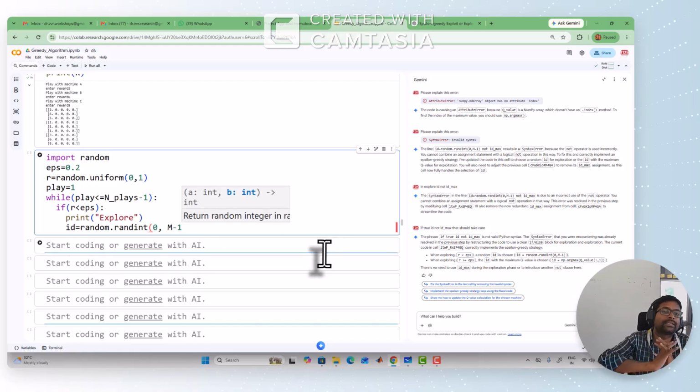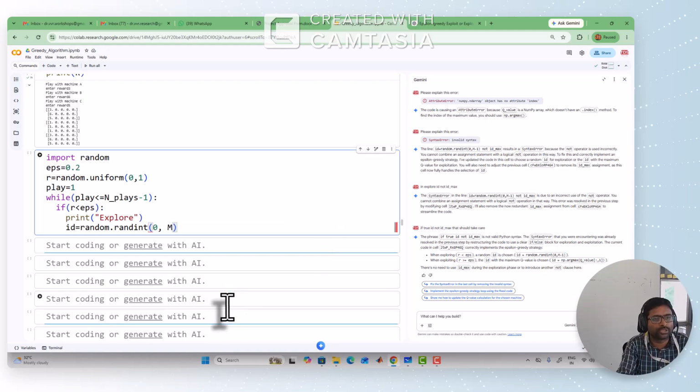Greedy means we can choose all the missions. From the first mission to the last mission, we can choose any of them. So rand integer from 0 to m. So you can choose 0. So you can see what values you are getting otherwise.